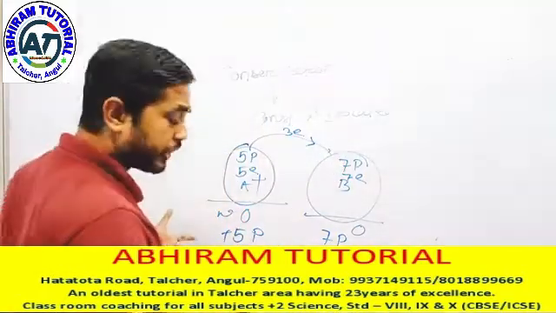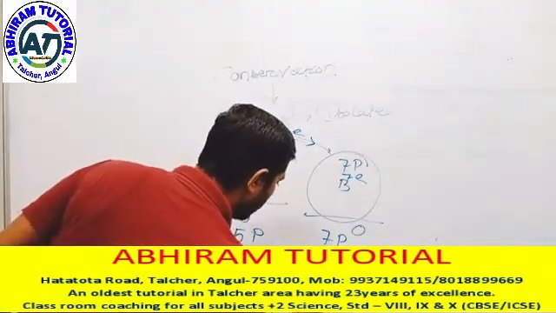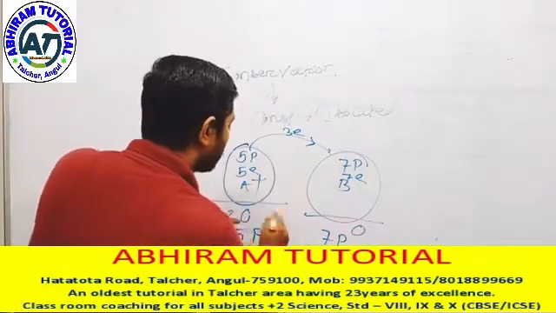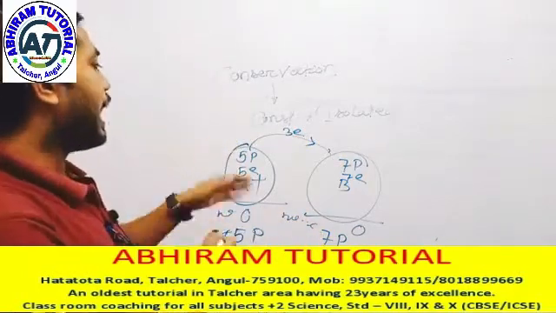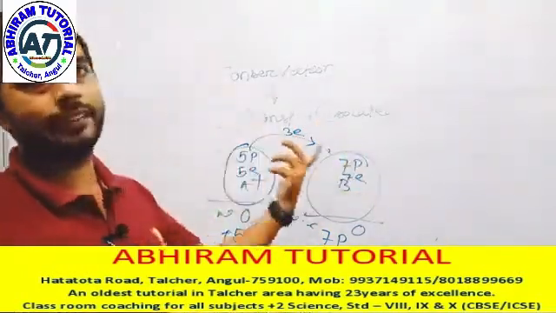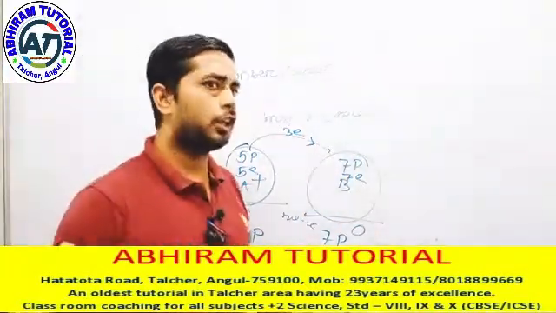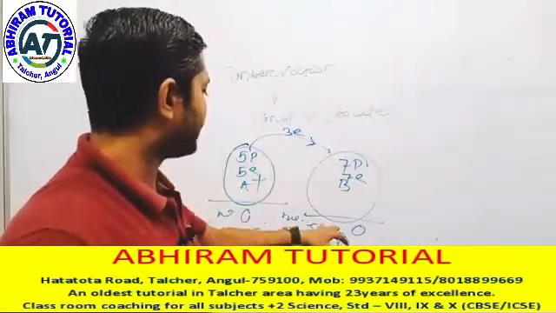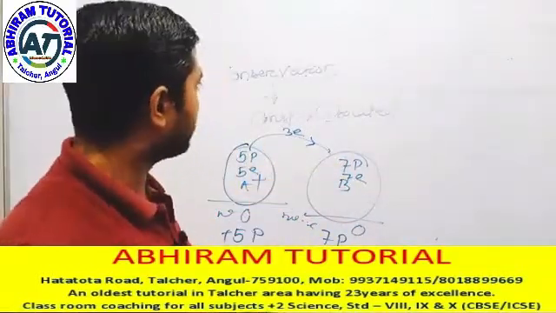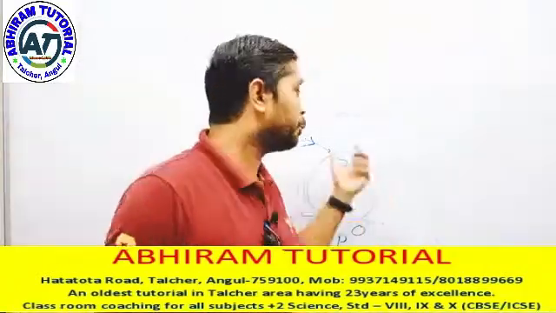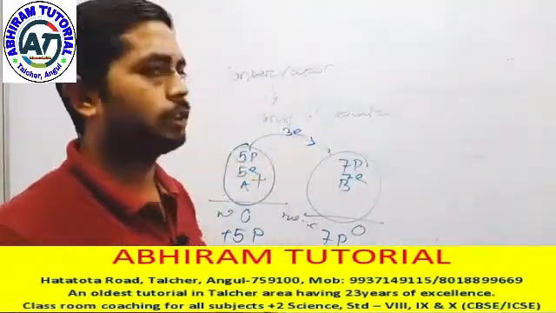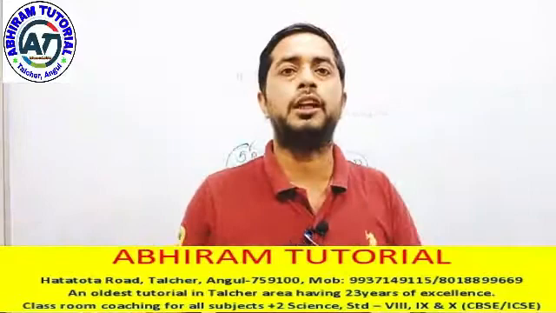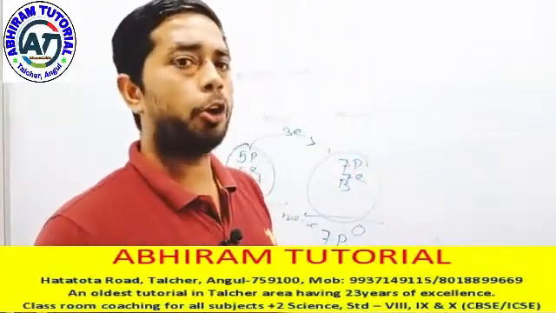What do you see? This is +3 and this is -3, that means the net charge is equal to 0. In the initial stage, the net charge was 0. After the transfer of electrons, the net charge is also 0. Before the electrons were transferred, the net charge was 0, and after the transfer, the net charge is 0. What do we conclude here? We conclude that the total charge of the system is constant. Charge can only be transferred from one system to another system.